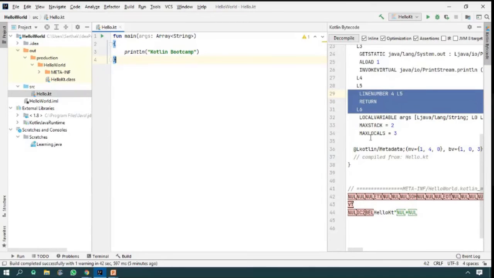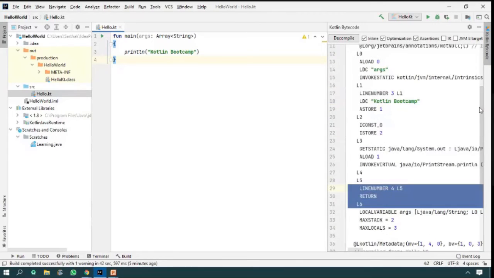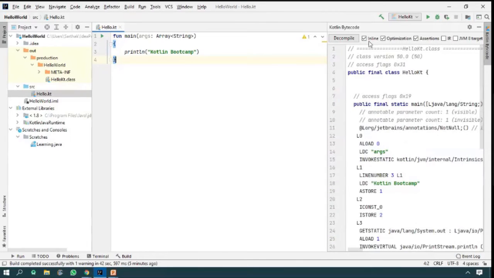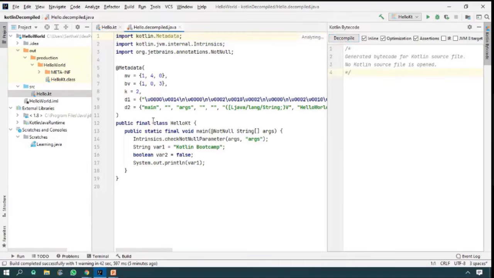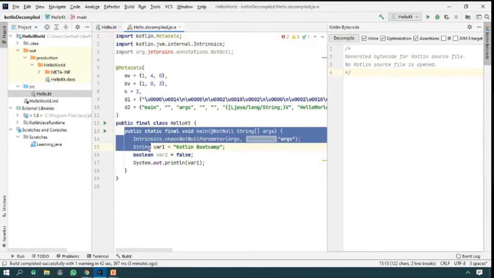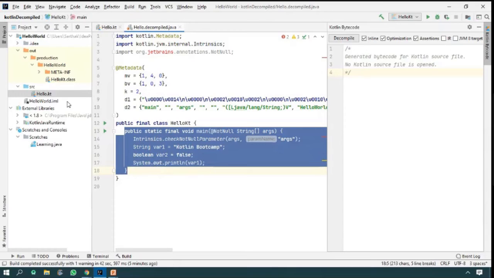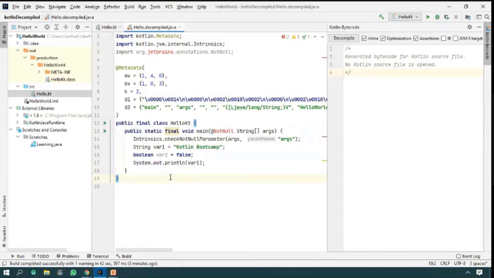Okay. Yes, sir. Please see here the magic behind your code. Your code will be decompiled. Please click on these steps. Decompile. Click on this button. Decompile. Your code will be compiled into Java code. See here, exactly the same thing will be created from your Kotlin to Java.